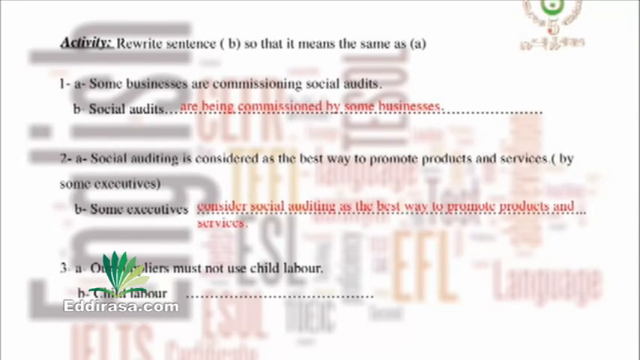Our suppliers must not use child labor. And we are going to start the sentence or sentence B with child labor. Pay attention to the verb. Yes, this time we have a modal, must. Remember that after the modal, the verb is always in the stem form, that is the infinitive without to. So we shall add this time to be in the infinitive, that is child labor must not be used by our suppliers.